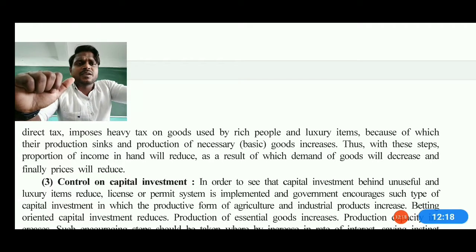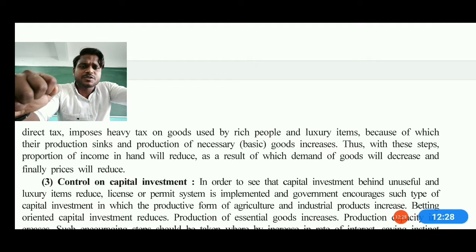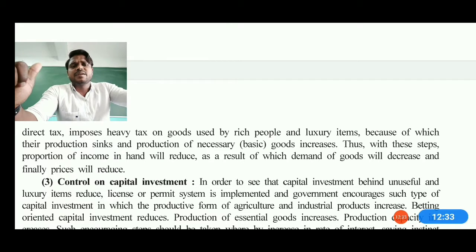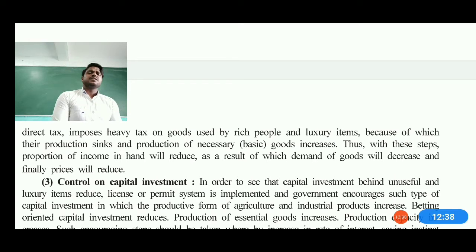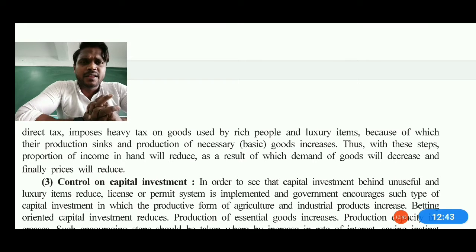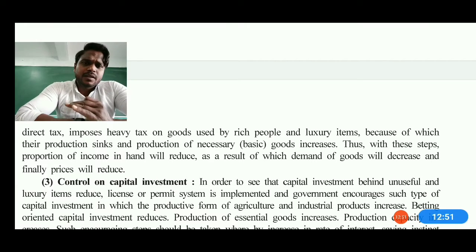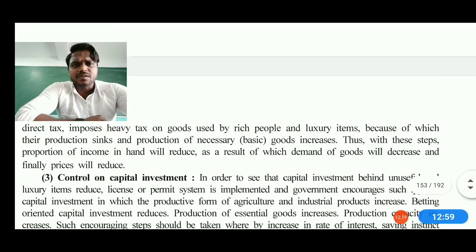And also we can say, because of their production, the production of necessary basic goods increases, and thus the proportion of income moving from one hand to another also somehow reduces, and that is how the demand for the goods will decrease, and finally the price will be reduced. It means somewhere the public needs to suffer some kinds of problems if we have extra money, because the Indian government is thinking positively for everybody, and everybody must be equal under the price rise measures. So that's a general thing.